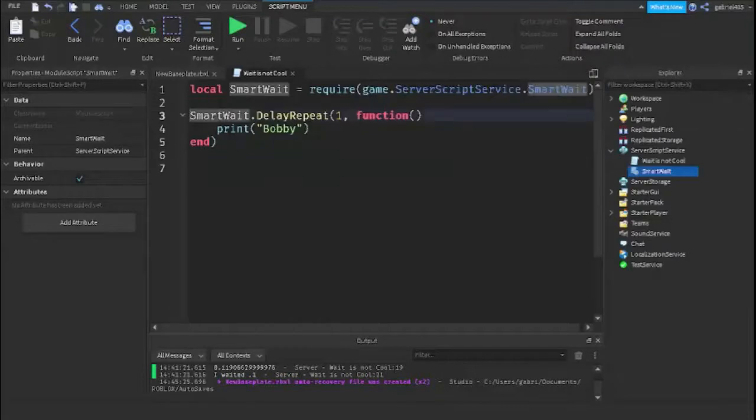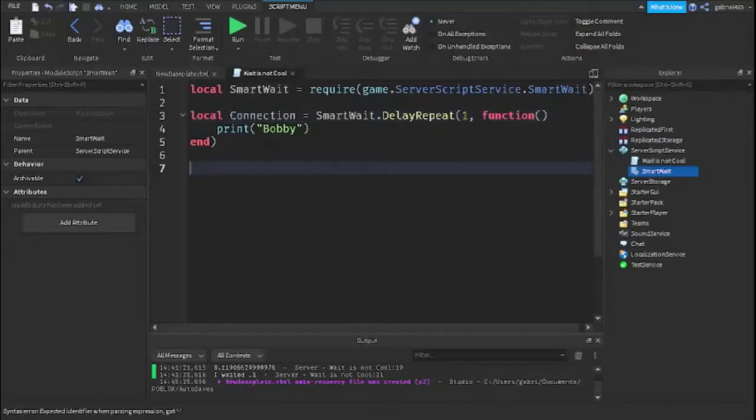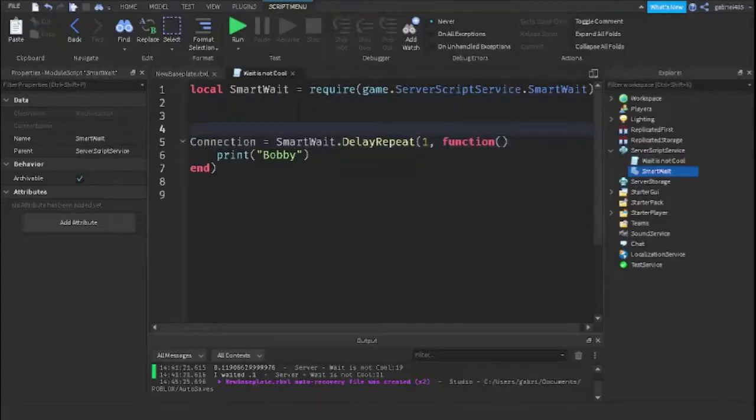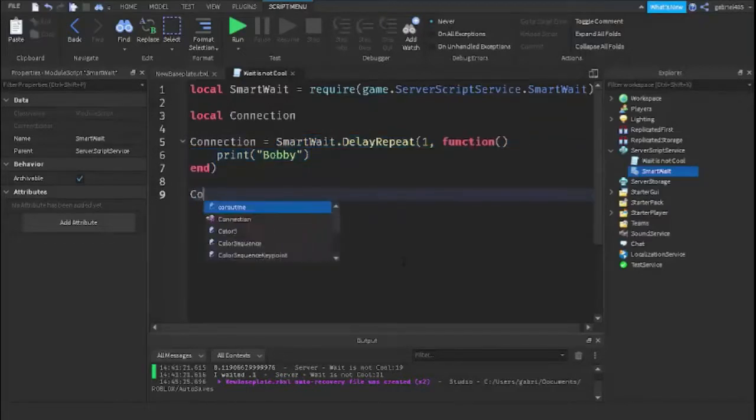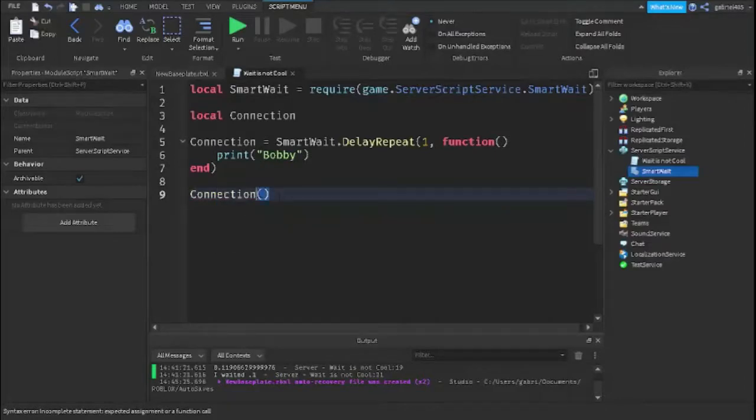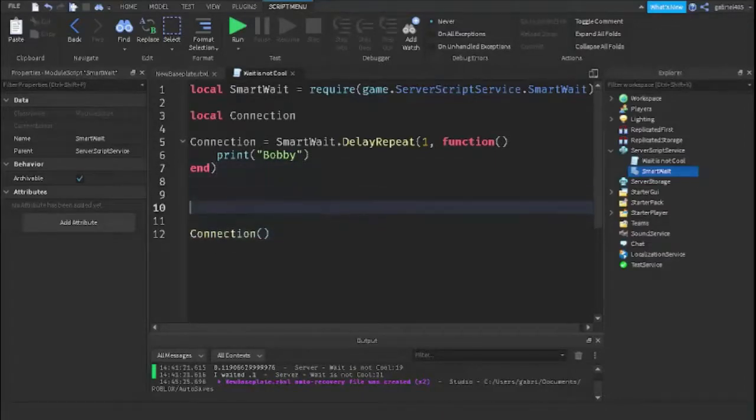If we want to call this repeat loop off, we want to connect this to a connection. So local connection equals SmartWait.DelayRepeat. Actually, I heard that this is bad, so you have to separate the connection above. I don't know why. I just heard that it somehow is bad for your system, and I'll trust people who know their stuff. So local connection above, and then connection equals this. Then we just call the connection, and you can see here connection is a function, so that's why the 2 parentheses are added, and this is going to turn it off.